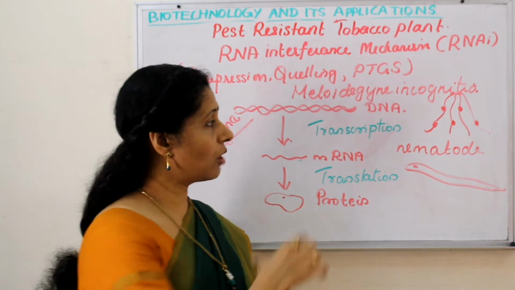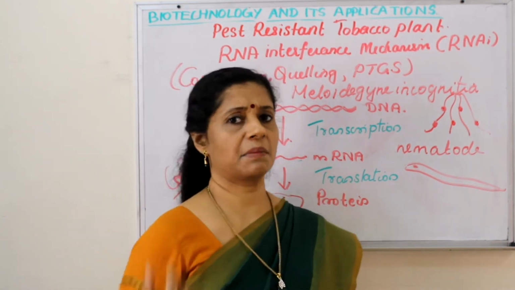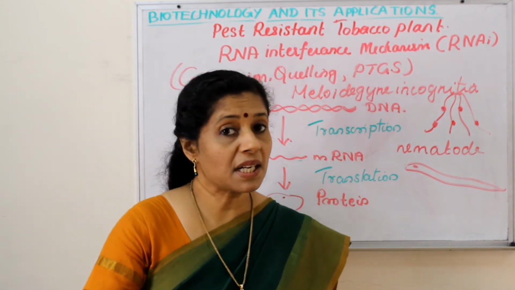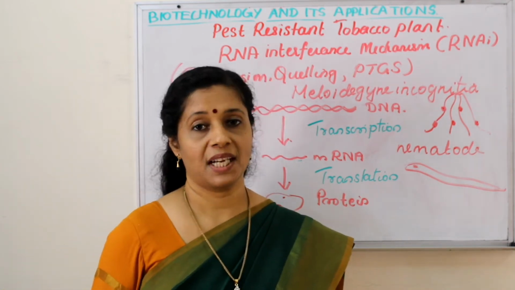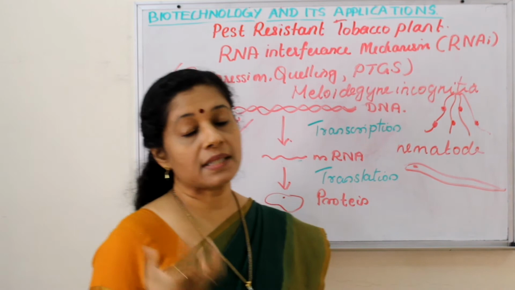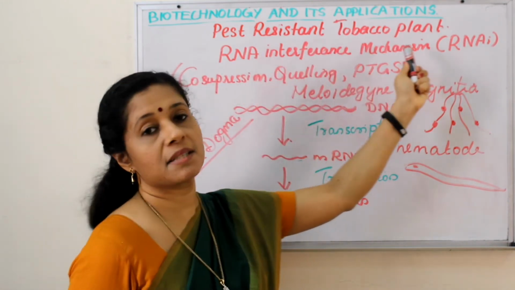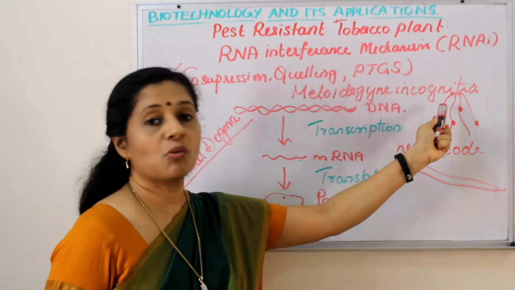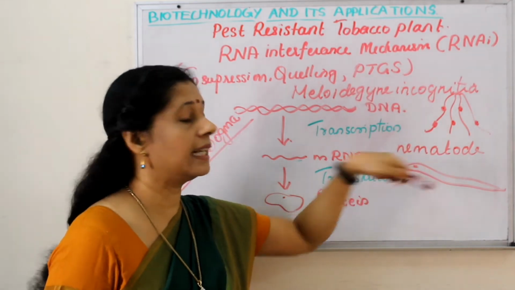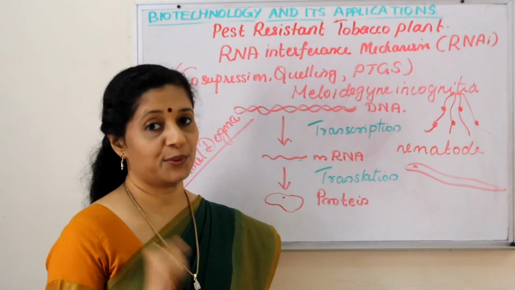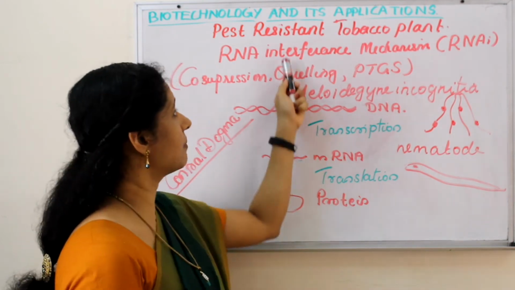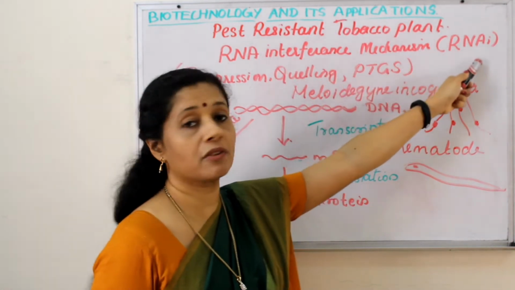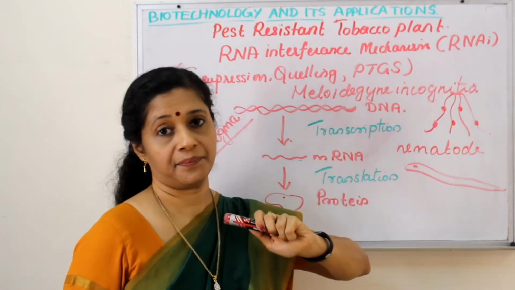But what is the normal way we can treat this? By spraying some chemicals. But when we spray the chemicals into the soil, it can kill other harmless organisms also. So scientists have now used the principle of the RNA interference mechanism in making the tobacco plant resistant to this nematode. How? For that we need to understand first the mechanism of this RNA interference, or the short form is RNAi.